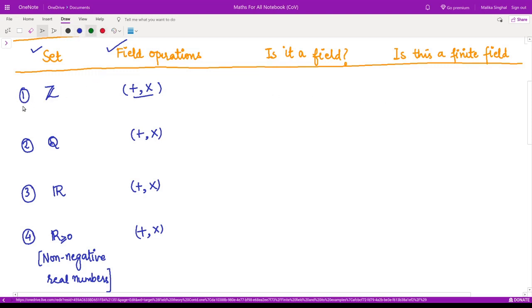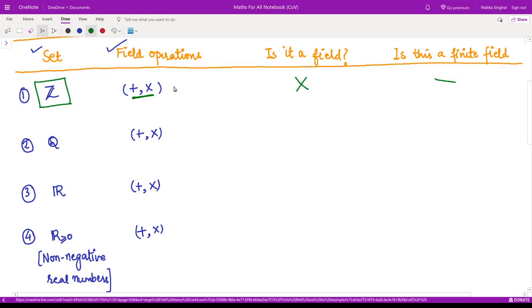The first option is this. You are given the set of integers and the operations given to you are usual addition and multiplication, right? So now we just have to check whether this forms a field or not. Clearly this is not a field. If this is not a field, this is also not a finite field.